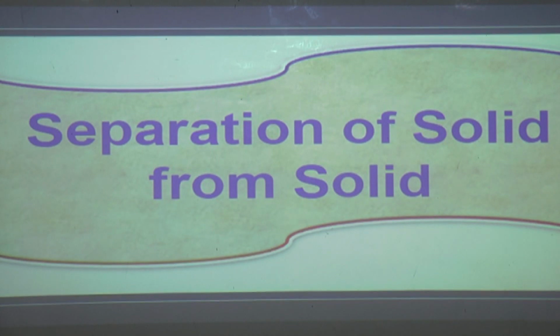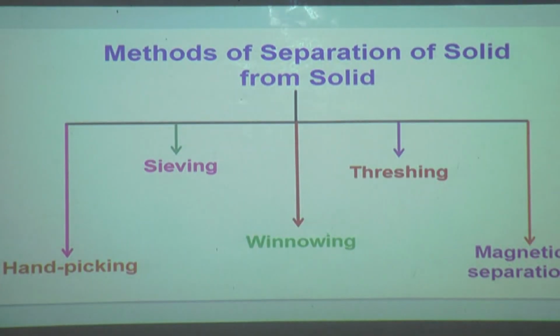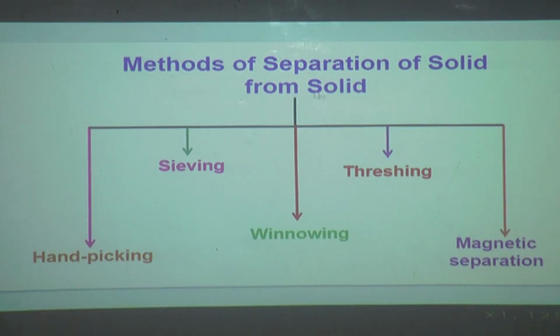Now we are going to see separation of solid from solid. Two solid materials can be separated by various methods. So let us see it. Methods of separation of solid from solid are hand picking, sieving, winnowing, threshing and magnetic separation.